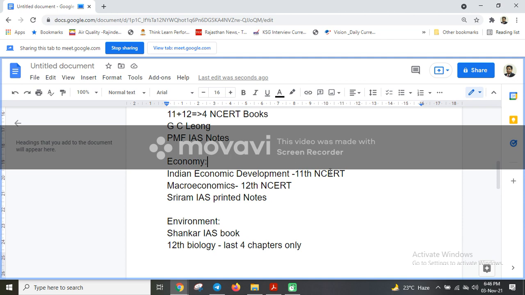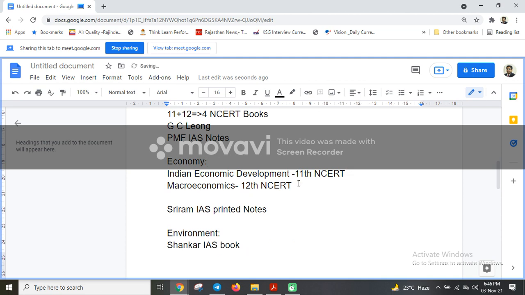Indian Economic Development, 11th NCERT, is a must. Macroeconomics, 12th NCERT, is a must, and also sometimes they ask questions from microeconomics. There was a question in this year's paper. So I think microeconomics is from the 12th class, so you have to go through this book also. Certain relevant concepts, not all the concepts.